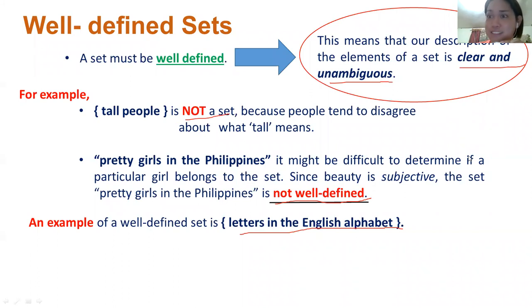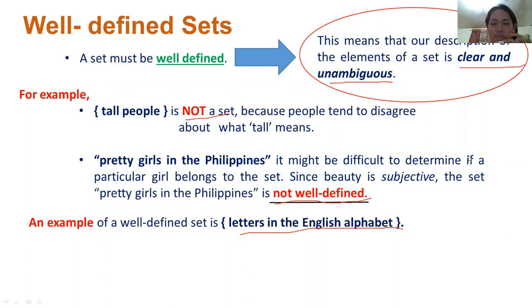Yes, you know it, way back in your elementary days. Since you know the number of letters in the English alphabet, then you can say that the elements of that given set are clear and not ambiguous. That means letters in the English alphabet is considered a well-defined set. It's well-defined because you can collect them. It's very clear. You know how many they are. Am I correct? Yes, I am.